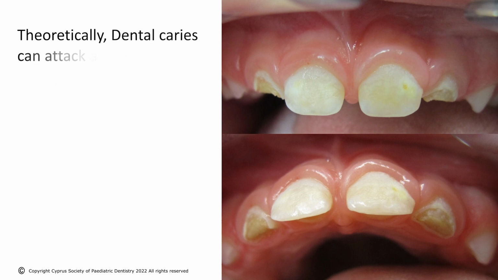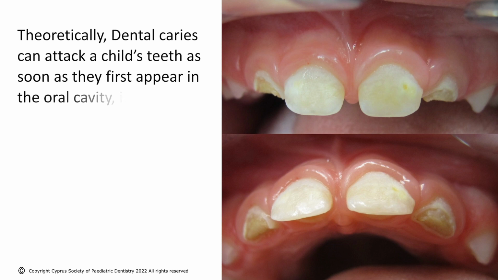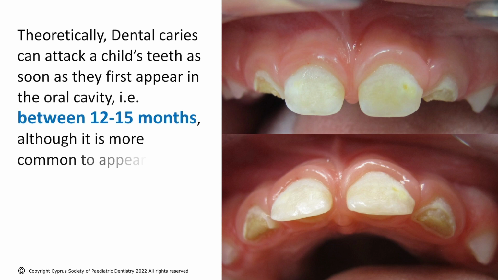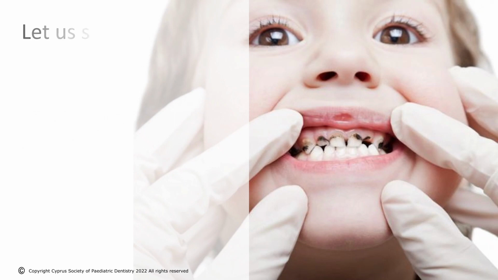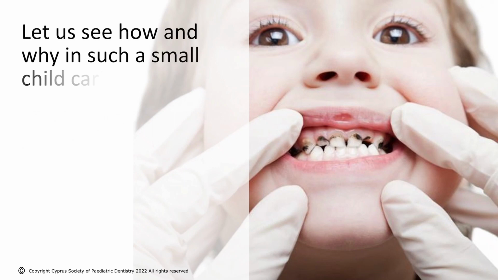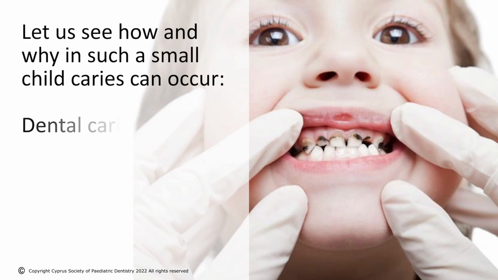Theoretically, dental caries can attack a child's teeth as soon as they first appear in the oral cavity, for example between 12-15 months, although it is more common to appear after the age of 2. We know this sounds bizarre, but it is true. Let us see how and why in such a small child caries can occur.